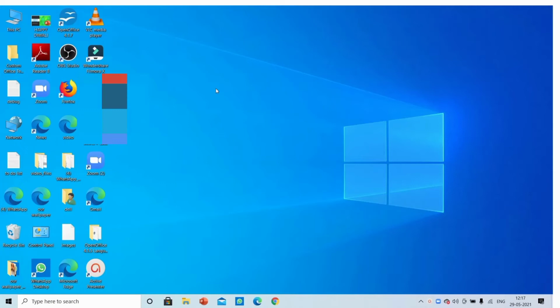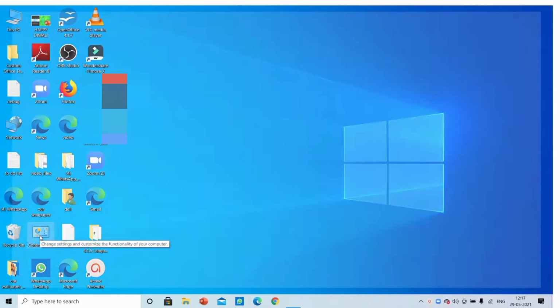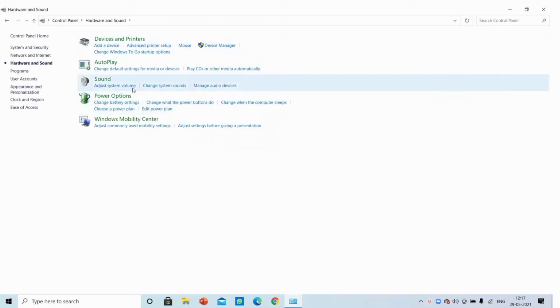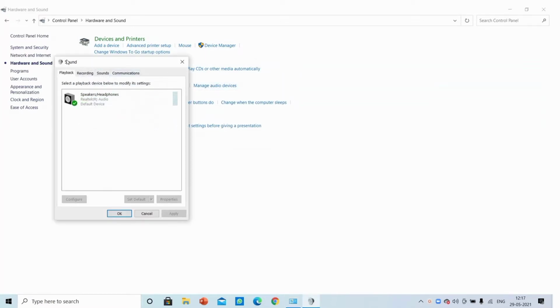Hello everyone, today we are going to learn how we can enable click sound in a laptop or a PC. So first we'll click on Control Panel. It will open and it will have 8 options, and we'll click on Hardware and Sound. Then it will have 5 options and we'll click on Sound, and the toolbar will appear like this.